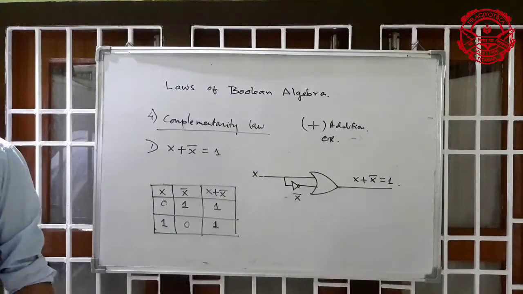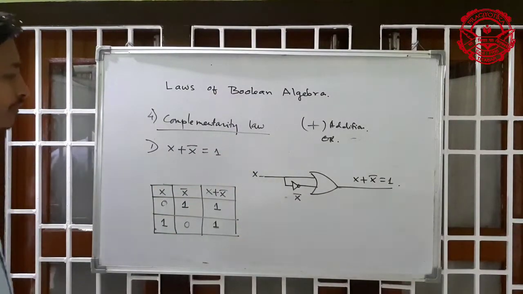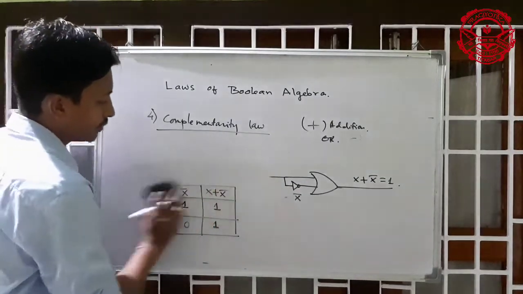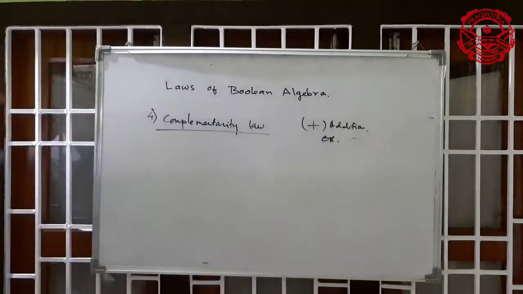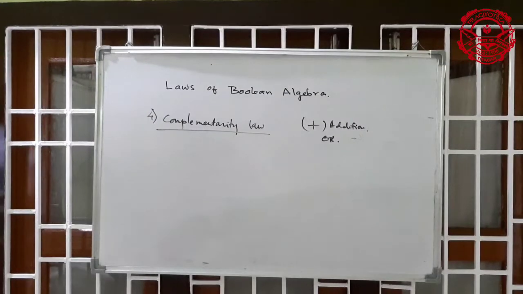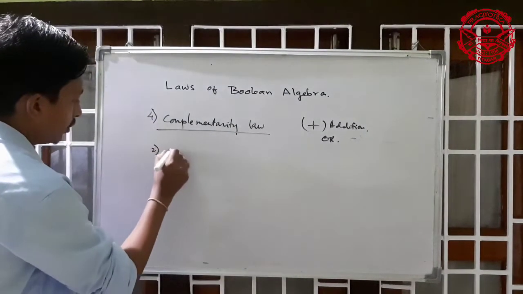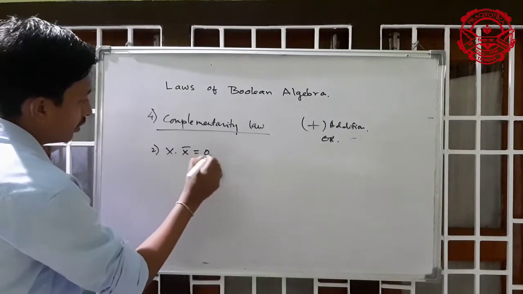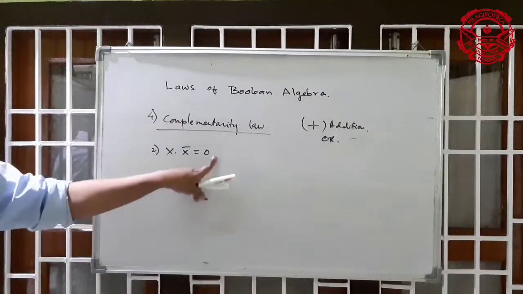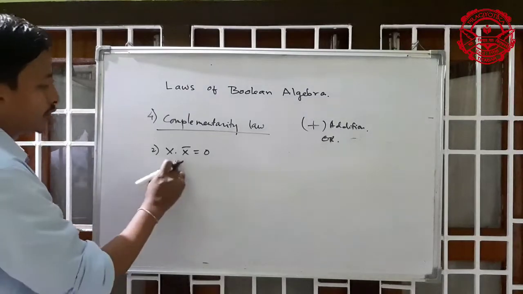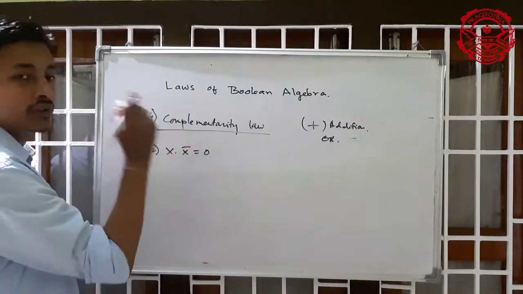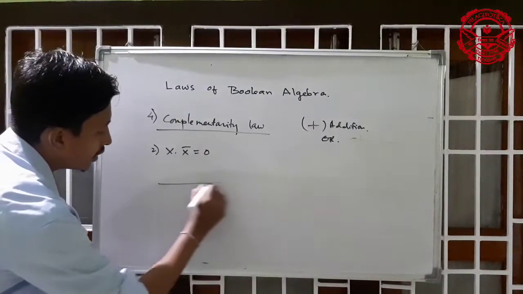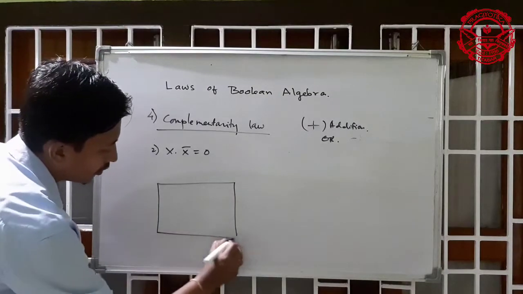Okay, now the next expression is number 2: x dot x bar equals 0. If I take x dot x bar, it is always equal to 0. Let's prove it with our truth table.